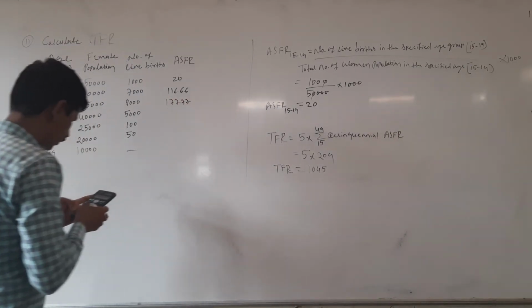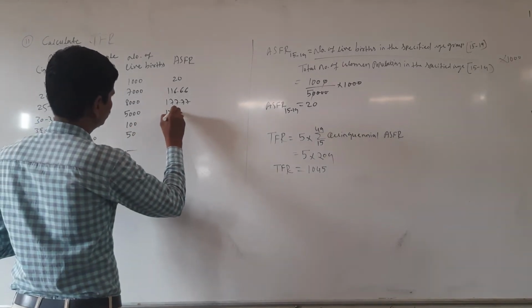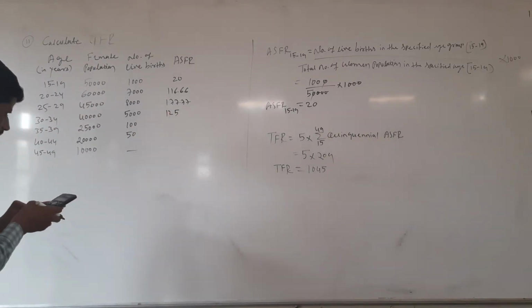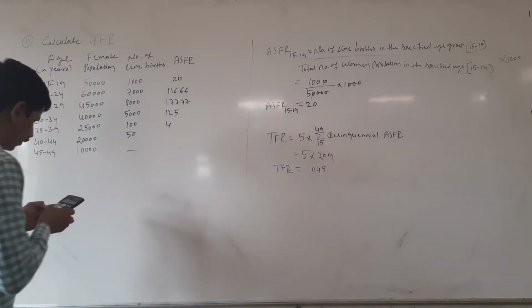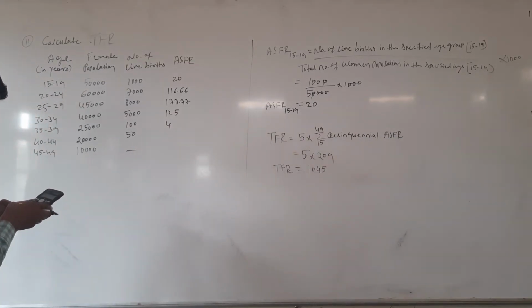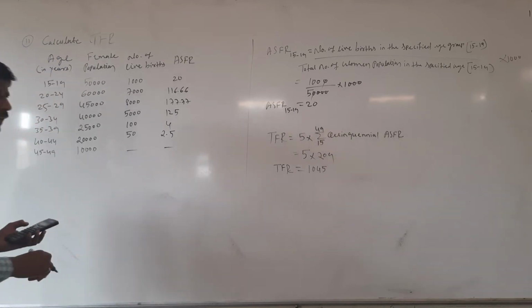The next 5,000 divided by 40,000 into 1000, then you will get 125. The next 100 divided by 25,000 into 1000, then you will get 4. 50 divided by 20,000 into 1000, then you will get 2.5. Last one is 0. 0 divided by anything is 0.